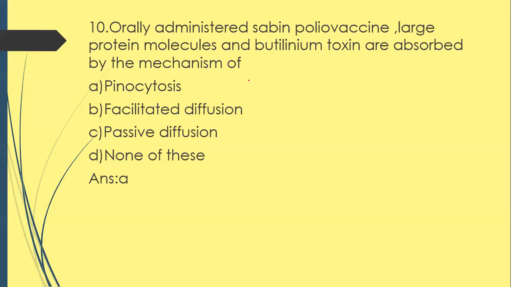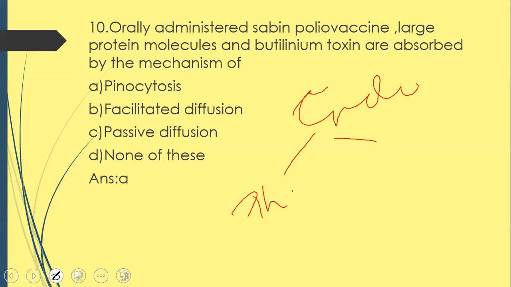These are fluid-like substances. Endocytosis has two types: phagocytosis and pinocytosis. Pinocytosis is known as cell drinking, or fluid eating.